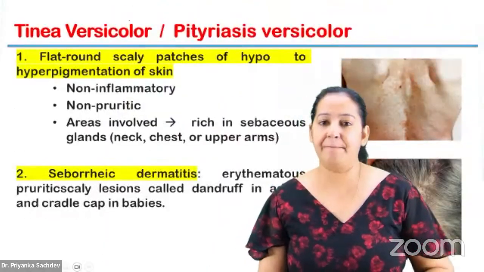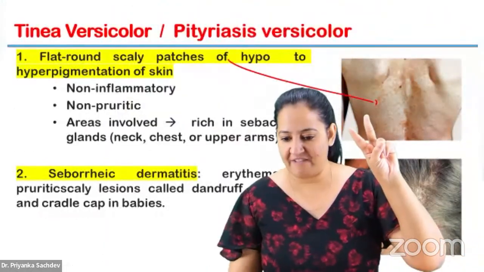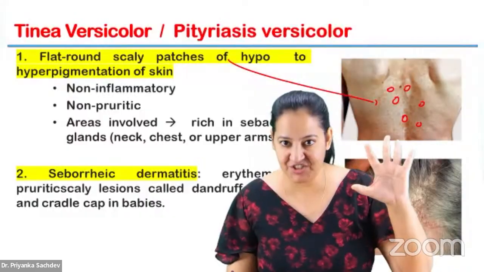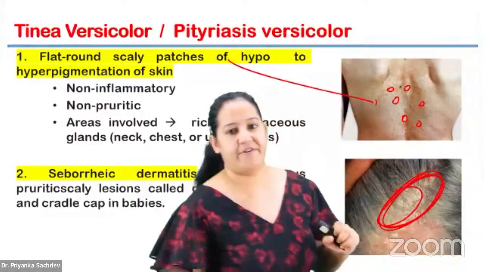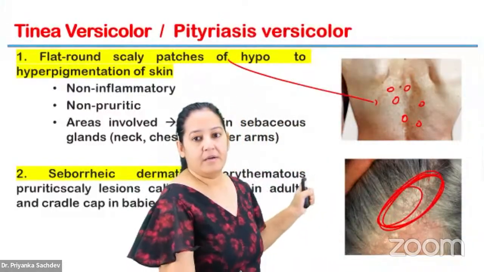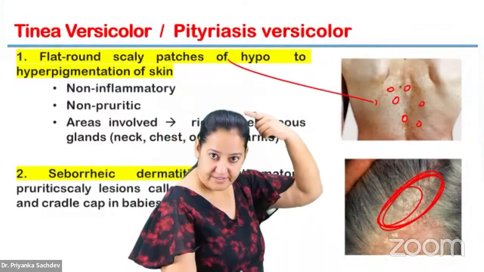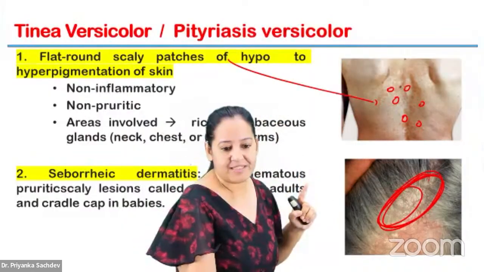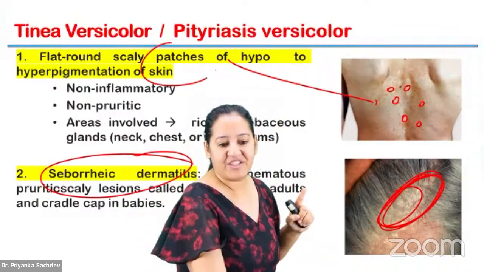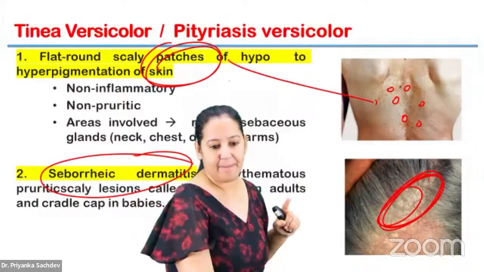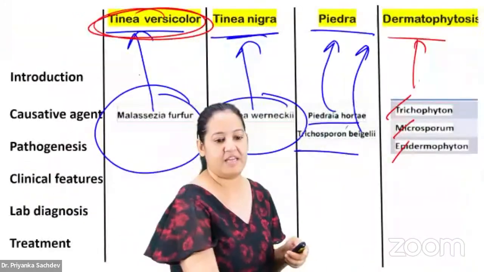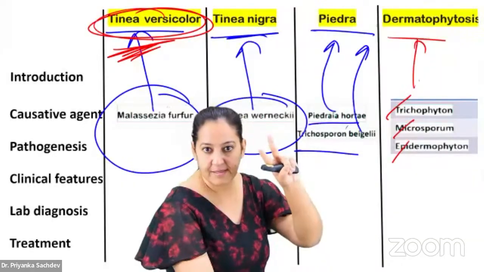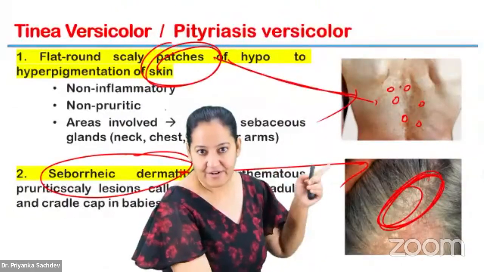What happens in this? Patient has 2 symptoms. Patient has hypo and hyperpigmented patches and dandruff. You can see the dandruff. Can you see the dandruff here? Dandruff in the hairs, skin of hairs. It is known as seborrheic dermatitis. So patches and seborrheic dermatitis. Appreciate the patches, appreciate seborrheic dermatitis. These 2 things occur in tinea versicolor. The 2 things, patches and dandruff.